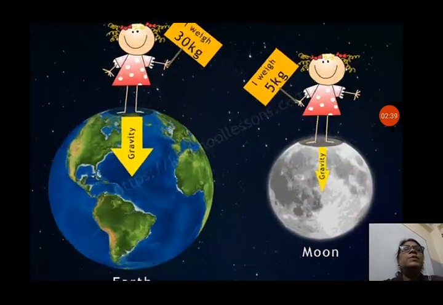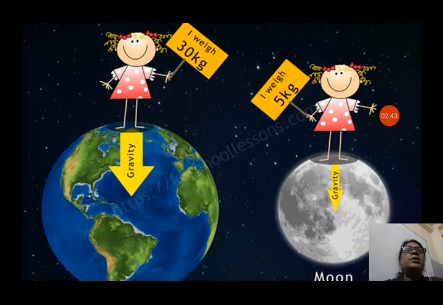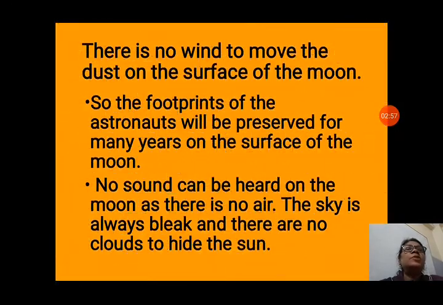You can see in this picture it is given, I weigh 30 kg. The girl is 30 kg on the earth and she weighs 5 kg on the moon. That means her weight is 6 times less than on the earth because of the gravity.